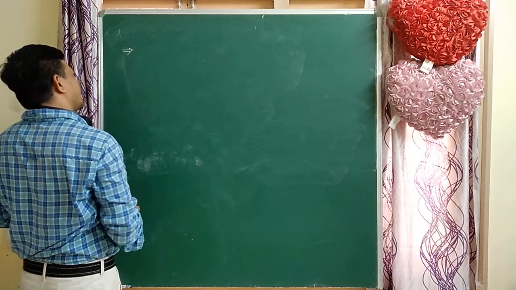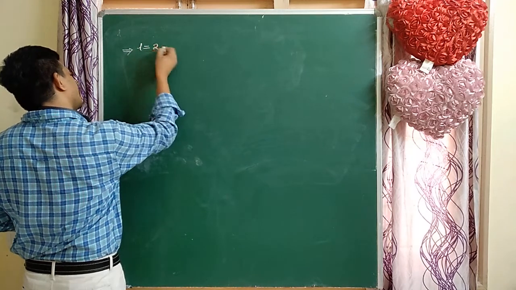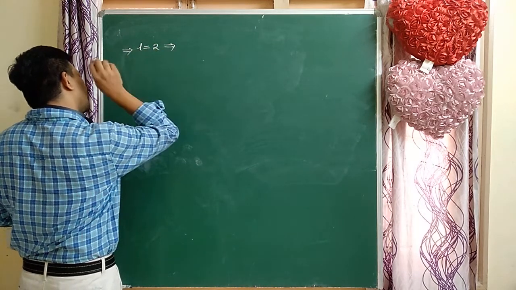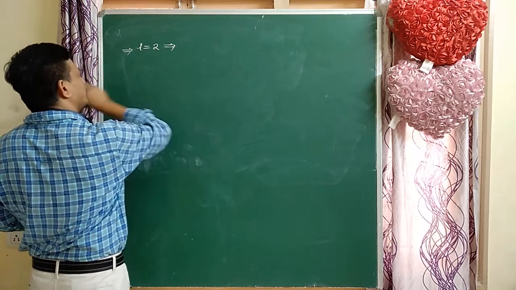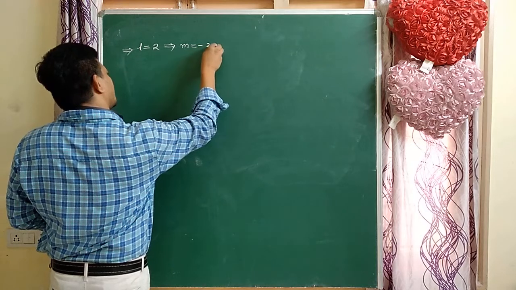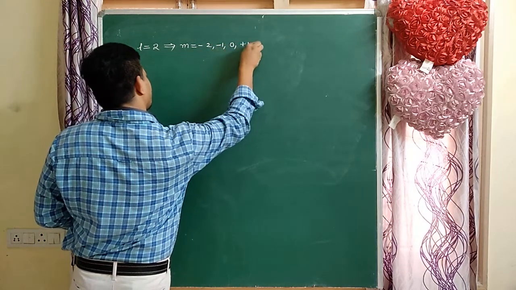For d orbitals, L equal to 2. That means two directions are there. How many directions? Two directional orbital. D orbital is a two directional orbital. Here m values are -2, -1, 0, +1, +2.